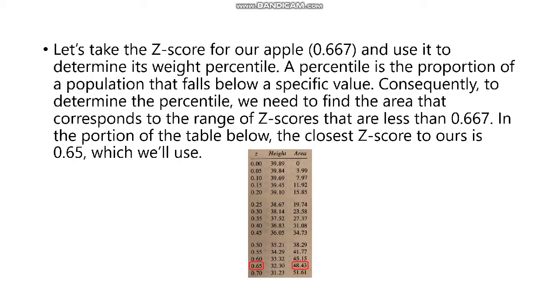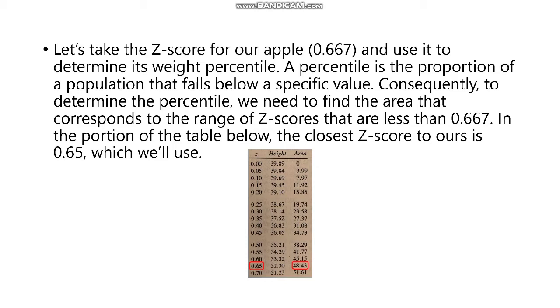Let's take the z-score for our apple and use it to determine its weight percentile. A percentile is the proportion of a population that falls below a specific value. Consequently, to determine the percentile, we need to find the area that corresponds to the range of z-scores that are less than 0.667.